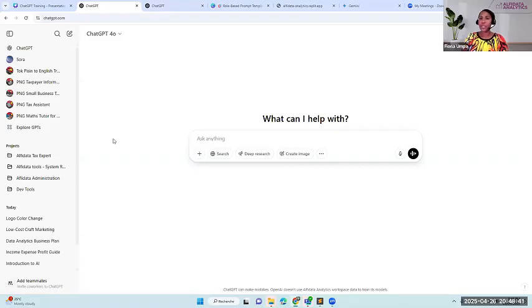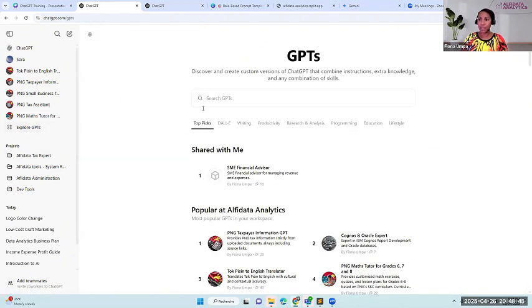With these custom GPTs, it does exactly the same thing, but instead of prompting it every time, we already set it up in such a way that when you use this custom GPT, the focus of it is just to answer the questions based on that particular domain.